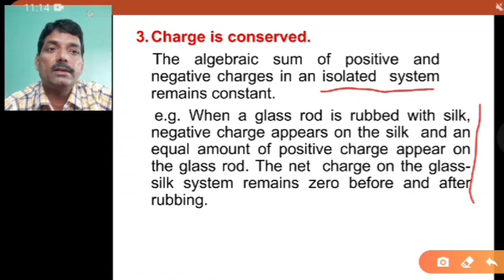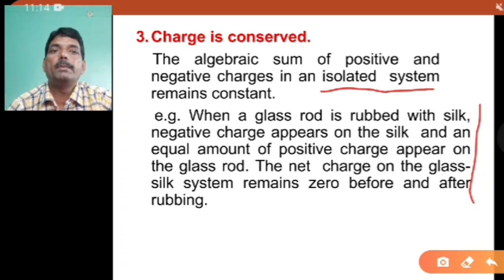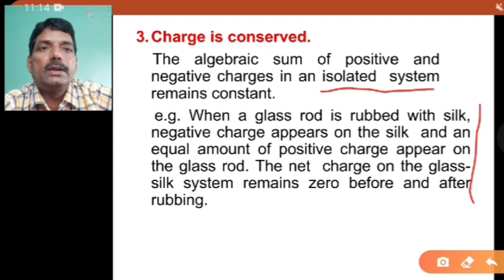But in this, whatever transfer of charges there is, since the system is an isolated system, because the frictional process takes place between these two bodies only, the charges will transfer from glass rod to silk. Therefore, the total or net charge of the silk and glass system remains zero, as it was before the rubbing process. So this is the meaning of the charge is conserved.